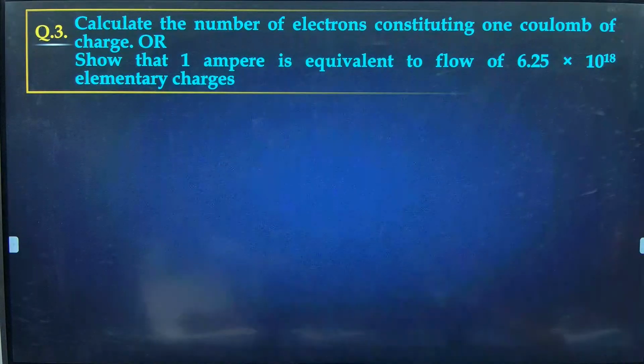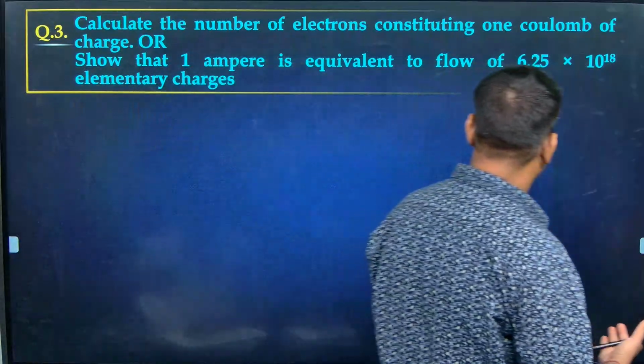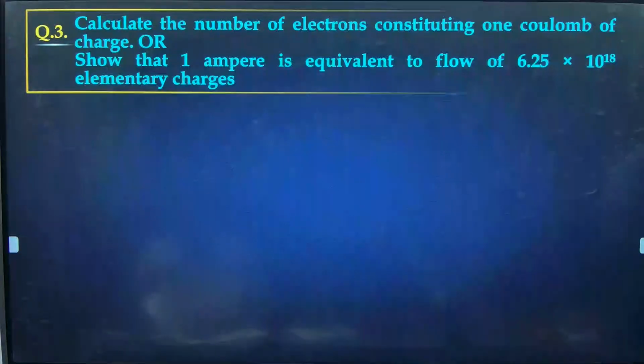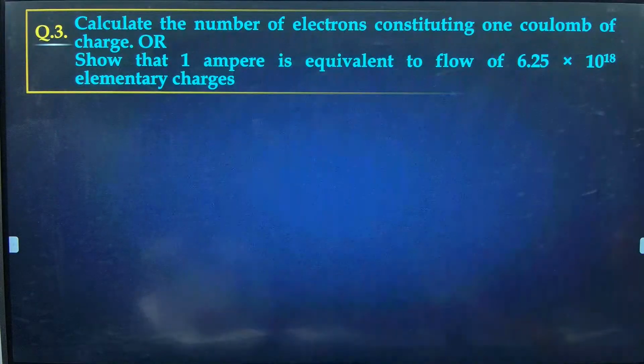Find the N. Q is equal to NE. N will become equal to Q by E. Q is given as 1 coulomb. E is known to you, 1.6 times 10 to the power minus 19. Divide, get the answer. Very basic question. Make it fast.